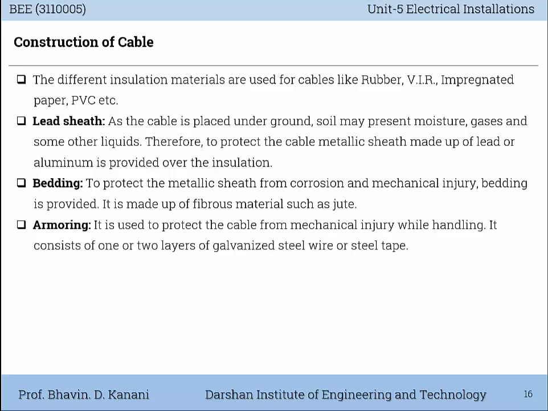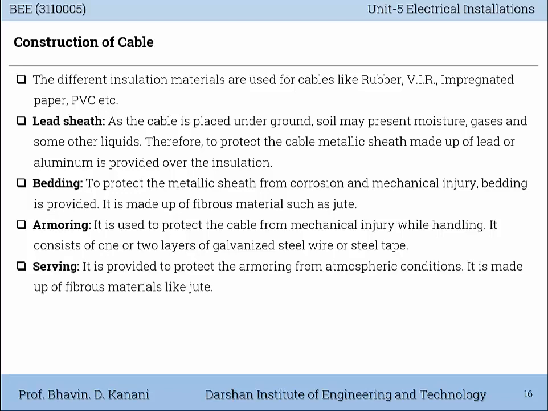Armoring. It is used to protect the cable from mechanical injury while handling. It consists of 1 or 2 layers of galvanized steel wire or steel tape. Serving. It is provided to protect the armoring from atmospheric conditions. It is made up of fibrous materials like jute.